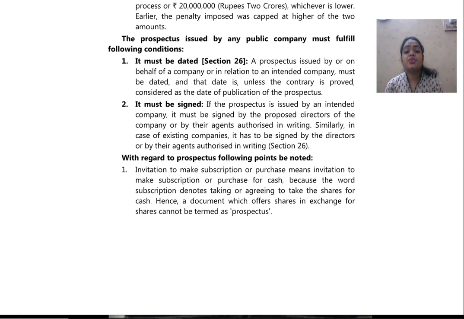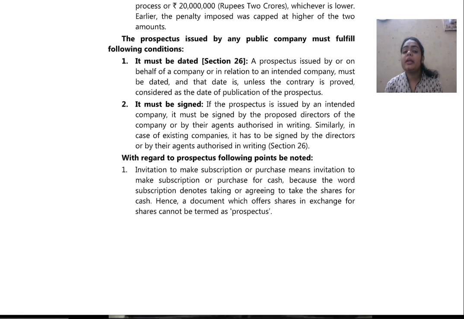The prospectus issued by any public company must fulfill the following conditions. It must be dated. A prospectus issued by, or on behalf of, the company or in relation to an intended company must be dated, and that date is, unless the contrary is proved, considered the date of publication of the prospectus. So, in this case, it must be dated means what?